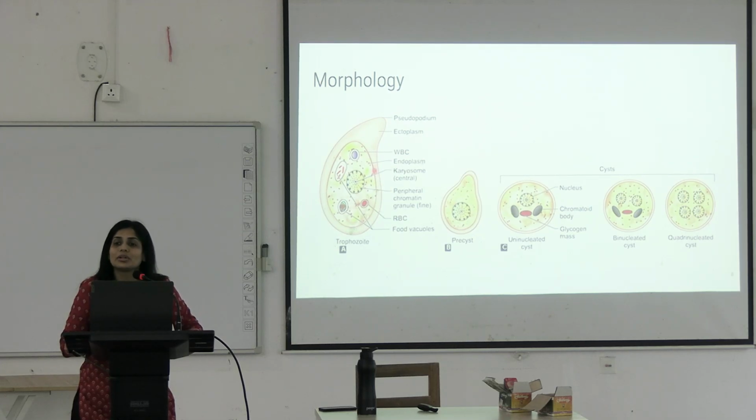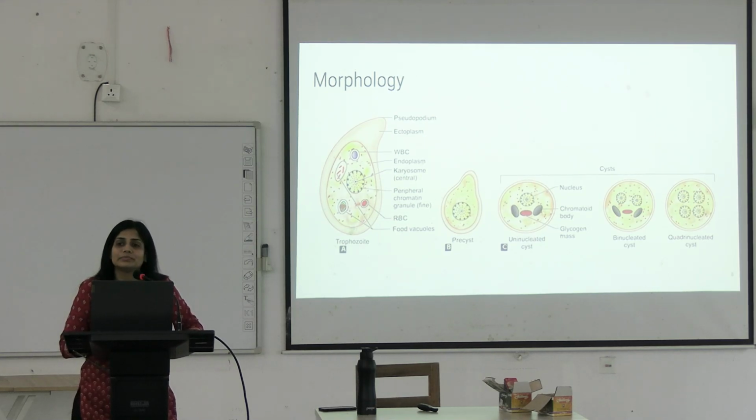Where will you find the trophozoid? Trophozoid is formed in active patients. The patients who are having symptoms, the patients who are having the disease, they can show you the trophozoids in stool. Cyst is passed in which patients? The patients who are asymptomatic carriers. Okay, they are carrying the cyst, but they are not having any symptoms.